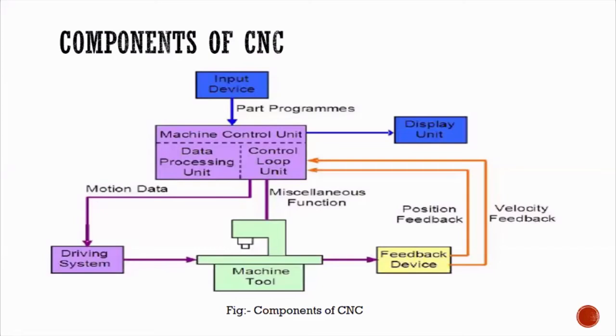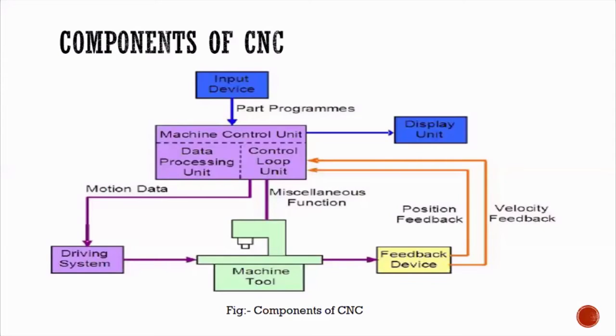What it does is the programs written in the input device are going to be decoded. First remember these functions. First, it will decode the inputs given by the input device, and next it is going to encode the understandable knowledge of the machine tools.